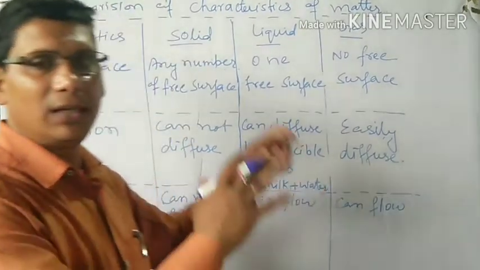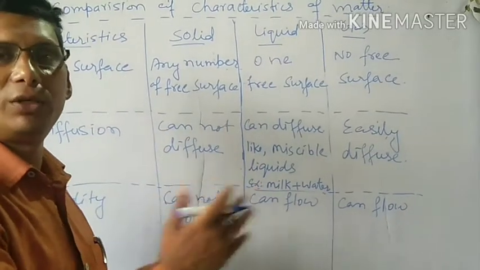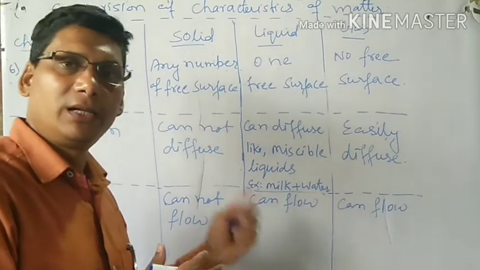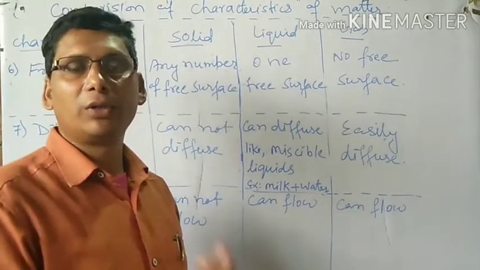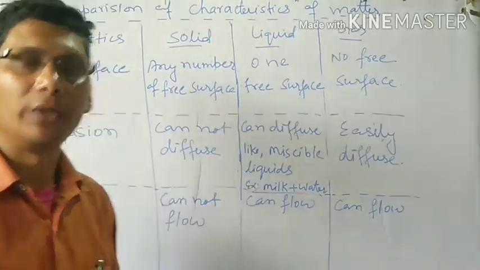Okay, so these are the characteristics of the three different states of matter, and the difference or comparison between the three states of matter on the basis of their characteristics. Read this all. Okay, next, come to the next topic now, that is the kinetic molecular theory.